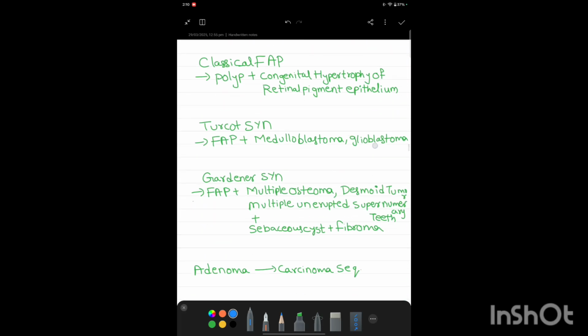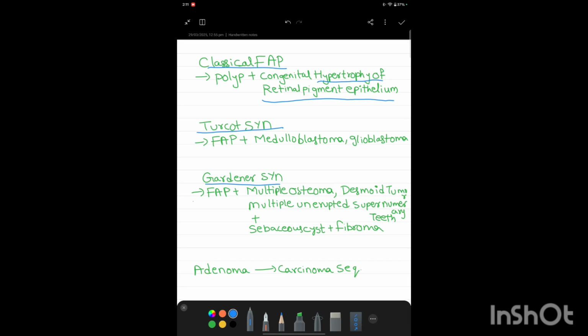Now, FAP is of three types, that is classical FAP, Turcot syndrome, and Gardner syndrome. Remember, in classical FAP, there is congenital hypertrophy of retinal pigmented epithelium. Retinal pigment epithelium is hypertrophied in classical FAP. So, in classical FAP, polyps plus pigment epithelium of the retina gets hypertrophied.